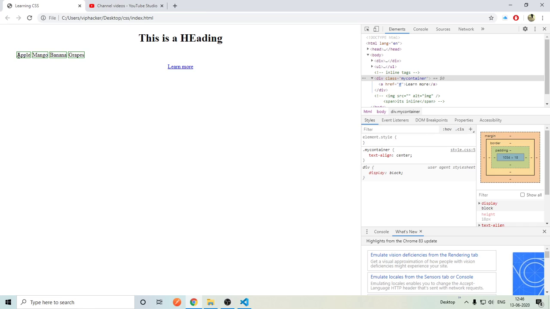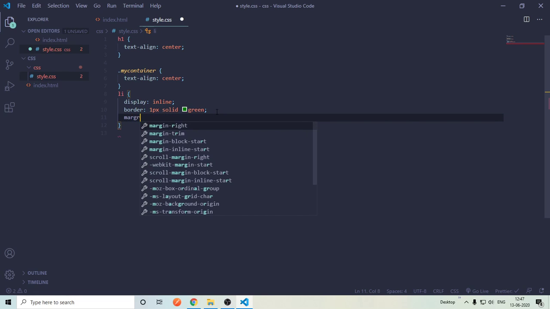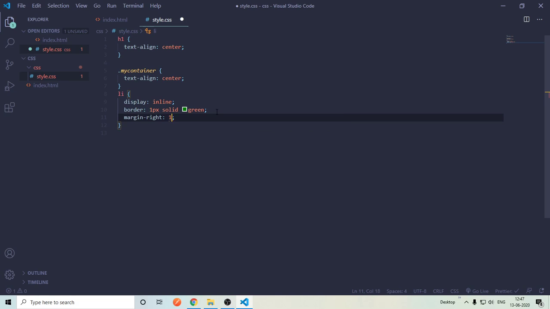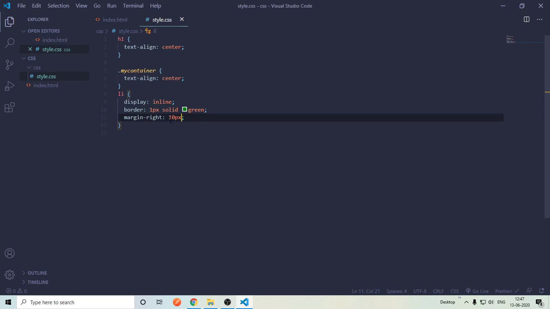Think about them. If I give margin to the right of apple, it will push the mango away, and I will do the same for each of them. So these all are li, so I will type margin-right 10 pixel. Now if I refresh it, they are more aside.